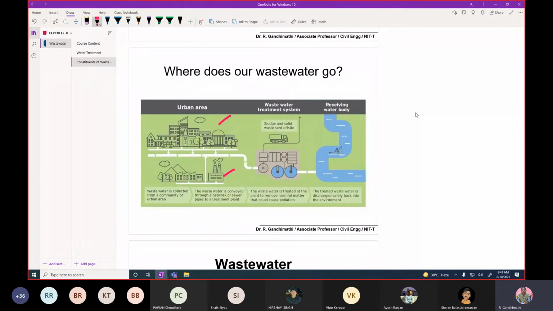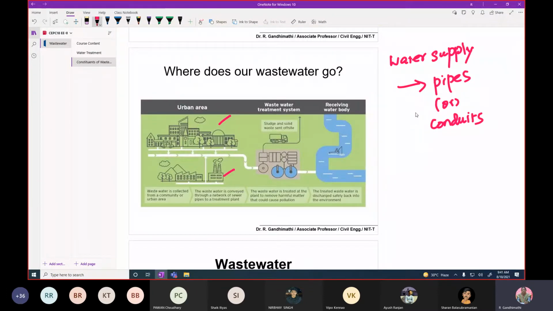that is called sewers. For example, in water supply, the material that carries the water is generally pipes, or we say conduits.